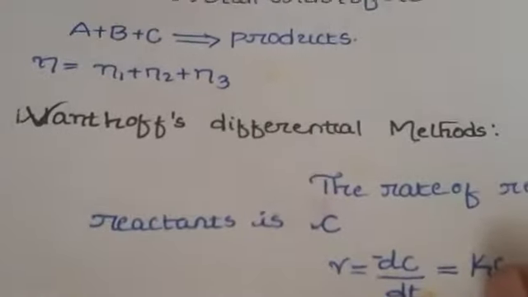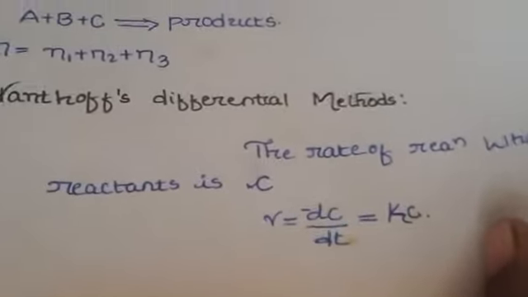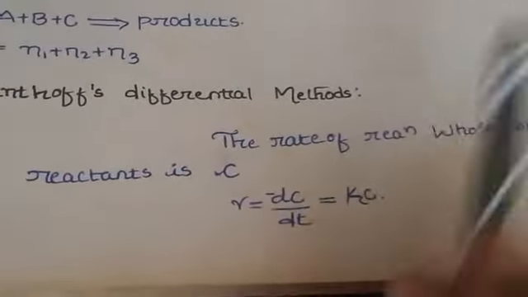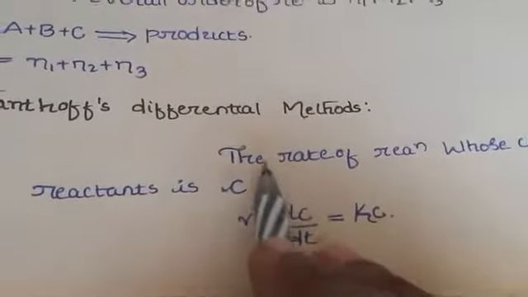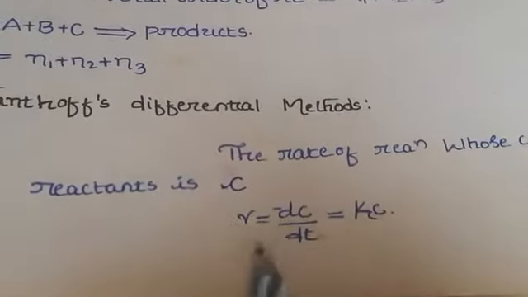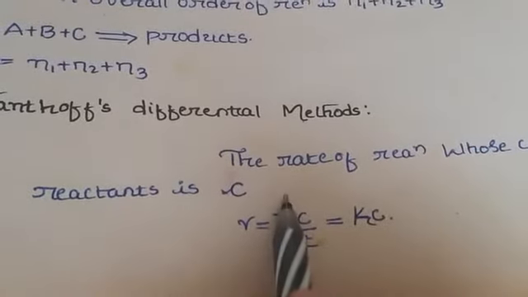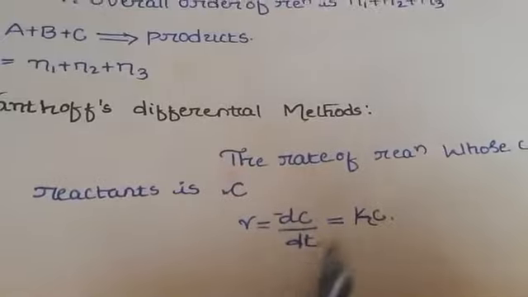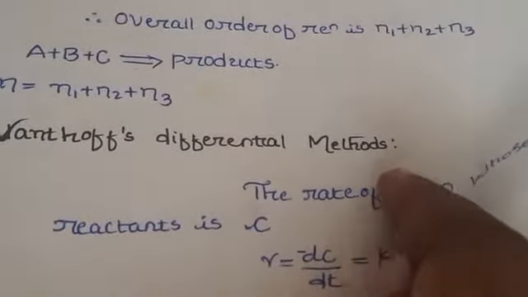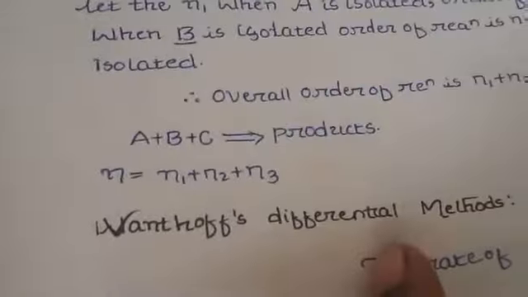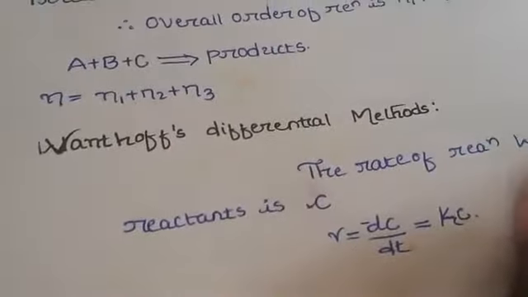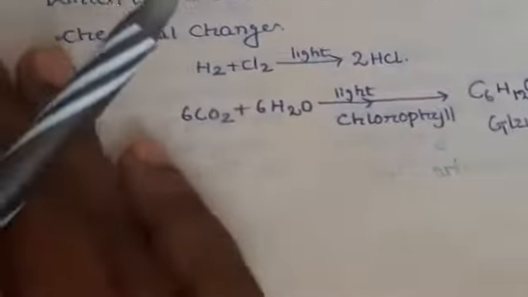Next one, Van 't Hoff differential method. Here we take concentration. As we know, according to the definition, the rate R equals minus dC by dt, which is the decrease in concentration of reactants per unit time, and we call it the rate of reaction. This equals K times C, where K is the rate constant. For an nth order reaction, R equals K C to the power n.